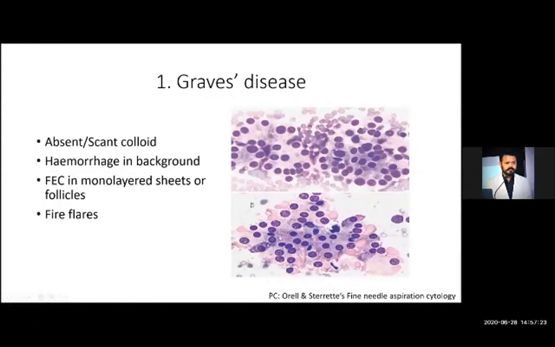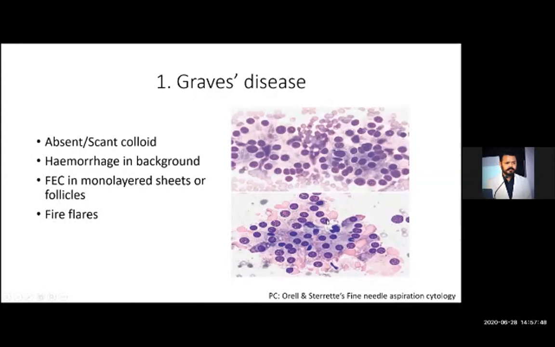If you closely look at the background, the bluish or pinkish colloid is absent. In spite of the colloid, you are getting the RBCs. These are the RBCs, round structures. These round structures are RBCs. These bluish or purplish color structures are follicular nucleus of the follicular epithelial cells.